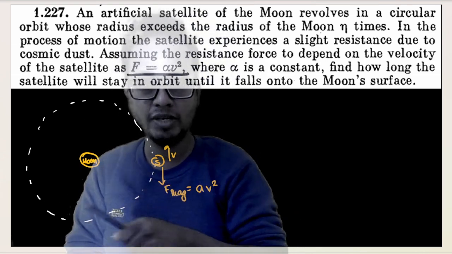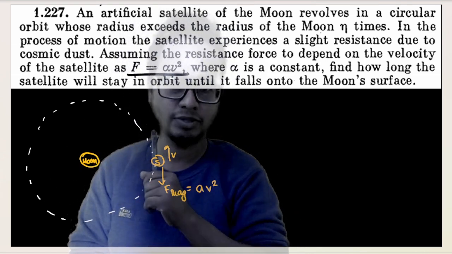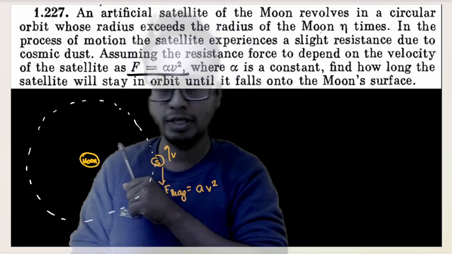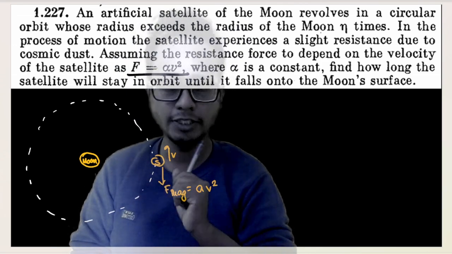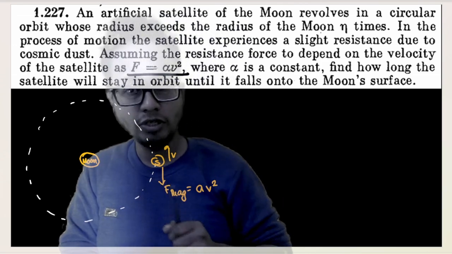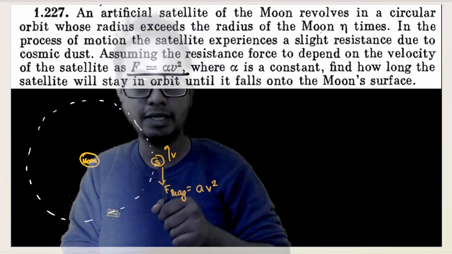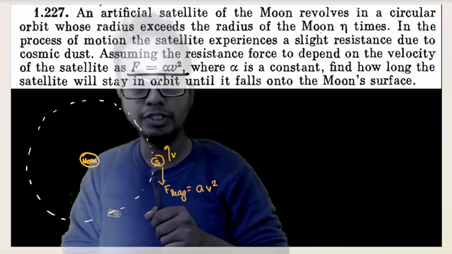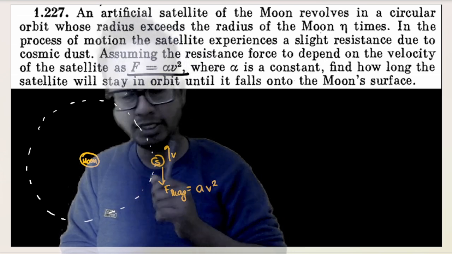Or it will make a smaller orbit and smaller orbit until it matches with the orbital velocity or falls to the surface of the planet. Understood this much? Okay. So due to this friction force, the velocity of the satellite out here reduces. And when it reduces, what happens? The satellite deorbits a little bit.